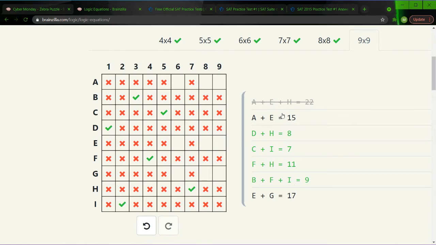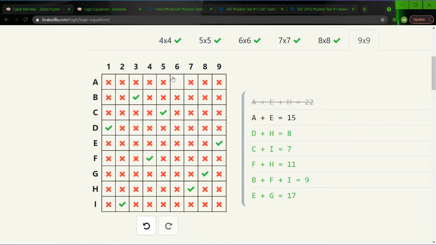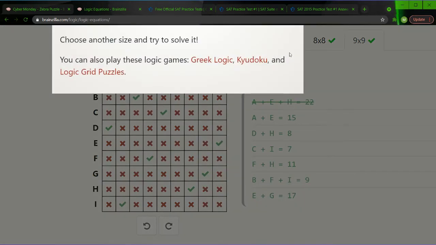A plus E is equal to 15. Do we have E? Do we have A? No, but we do know that they have to be 6 and 9, because those are the only two numbers left, and we know G must be 8 in the final. And we know E plus G is equal to 17, so E must be 9, and then that leaves A as 6.